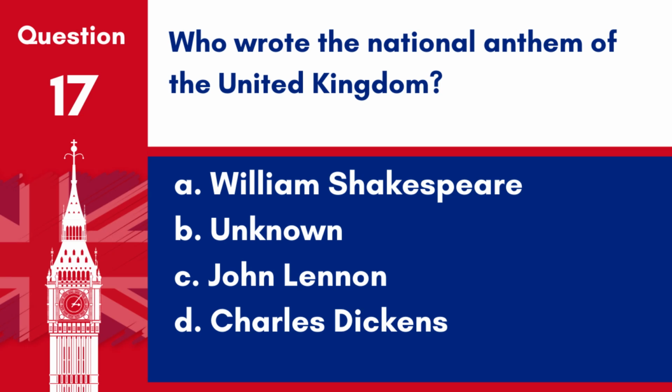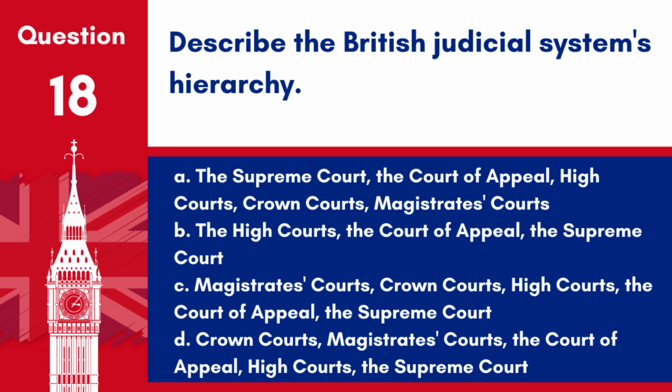Question 17. Who wrote the national anthem of the United Kingdom? A. William Shakespeare. B. Unknown. C. John Lennon. D. Charles Dickens. Answer: B. Unknown, the author of God Save the King. The national anthem of the United Kingdom is traditionally unknown, reflecting its origins in the 18th century as a patriotic song.